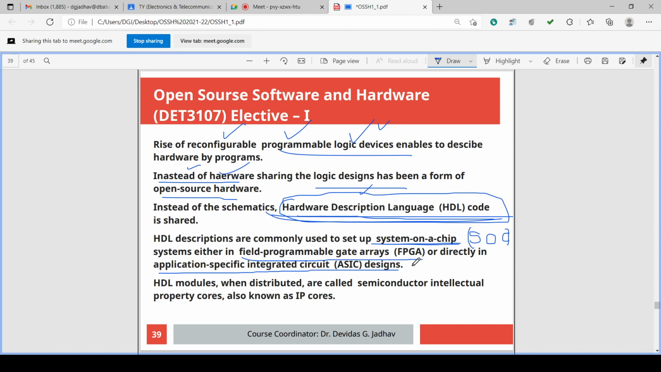In one IC you can set up, manufacture, or produce a complete system circuit, and to build that system, you can use either this technology or that technology. That is, one technology is field programmable gate array, FPGA, and the second is application specific integrated circuit, ASIC. So HDL modules when distributed are called semiconductor intellectual property cores.